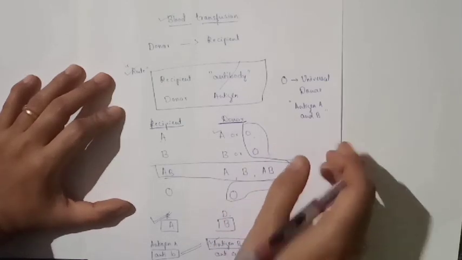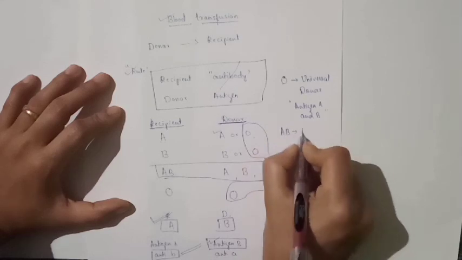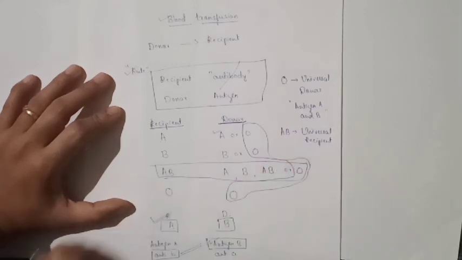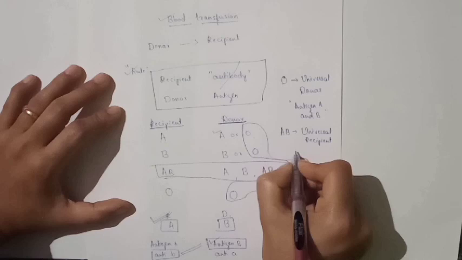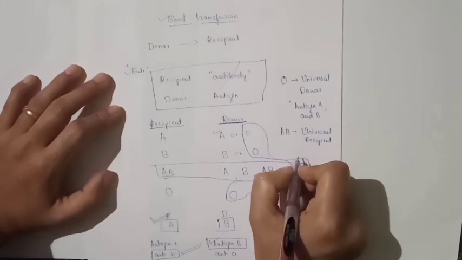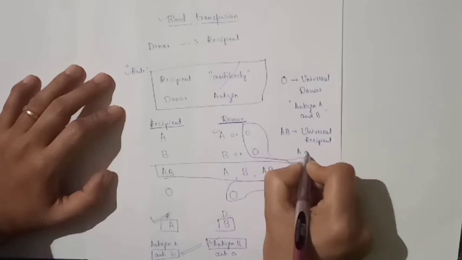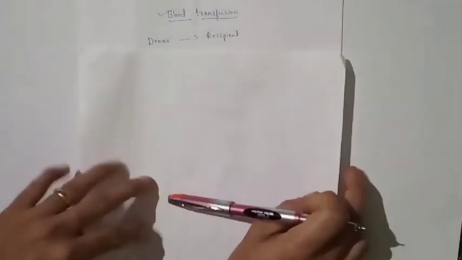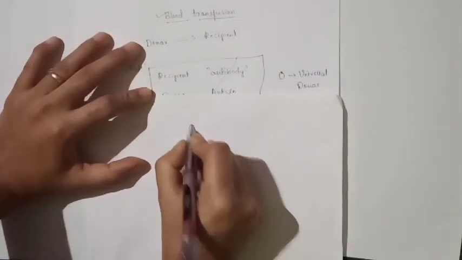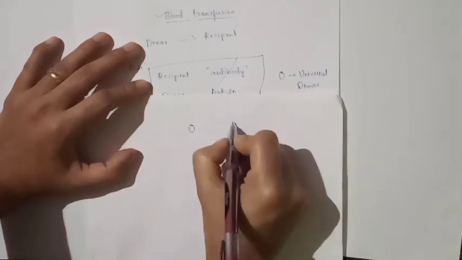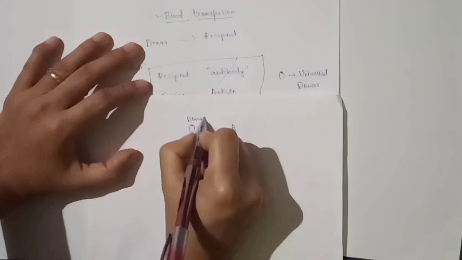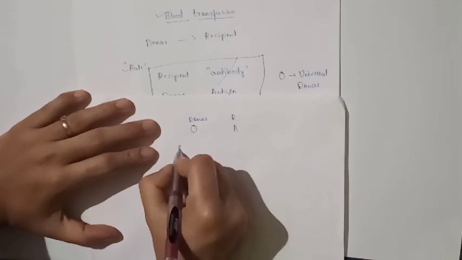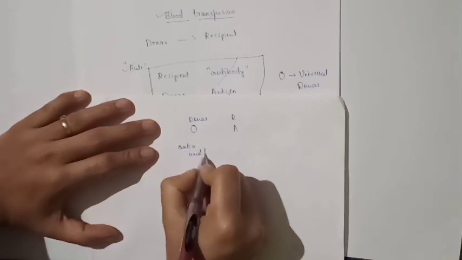Clear for you? And AB is called the universal recipient because it consists of both antigen A and B. For your clarity, consider blood group O and blood group A. This is the donor and this is the recipient. In the donor, antibody A and B are present and antigens are absent.